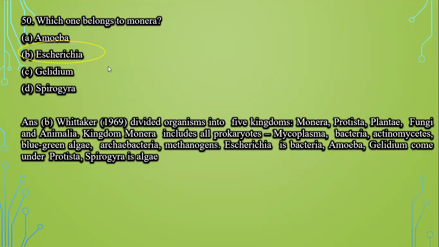Next question: which one belongs to Monera? First option is Amoeba, second is E. coli, third is Gelidium, and fourth is Spirogyra. Now, Whittaker in 1969 divided organisms into 5 kingdoms: Monera, Protista, Plantae, Fungi, and Animalia. Kingdom Monera includes all the prokaryotes like Mycoplasma, bacteria, actinomycetes, blue-green algae, archaebacteria, and methanogens. Escherichia is a bacterium. Amoeba and Gelidium come under Protista. Spirogyra is an alga. So option B is the correct answer.